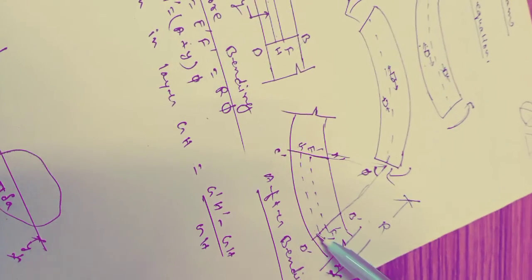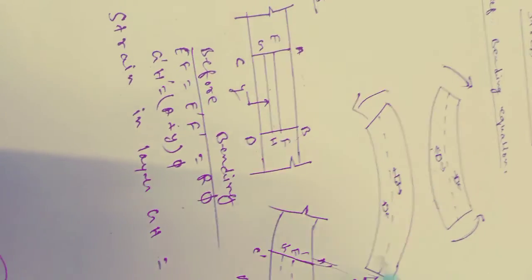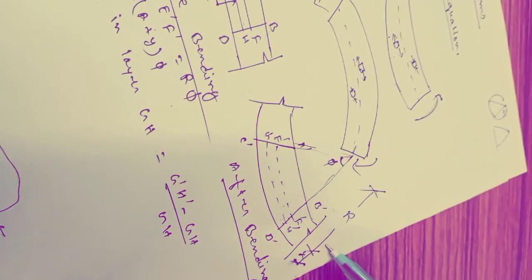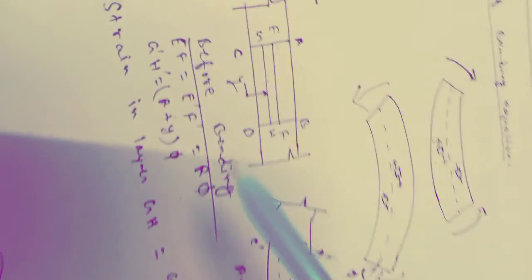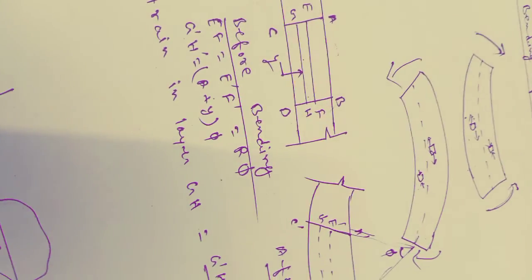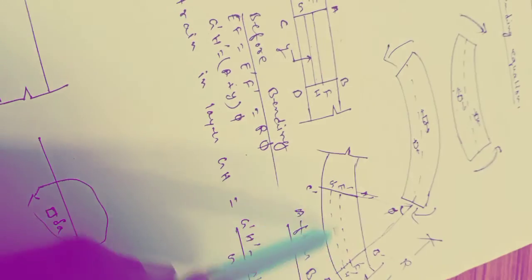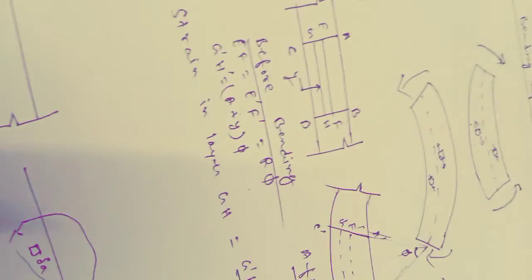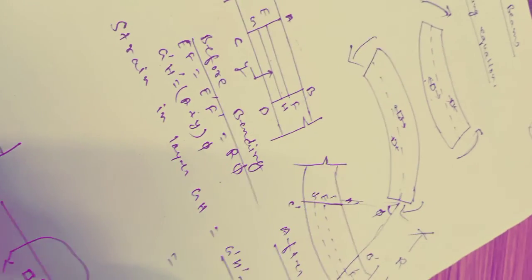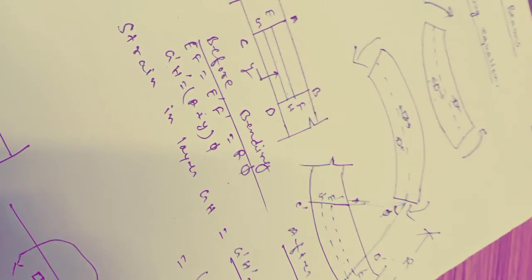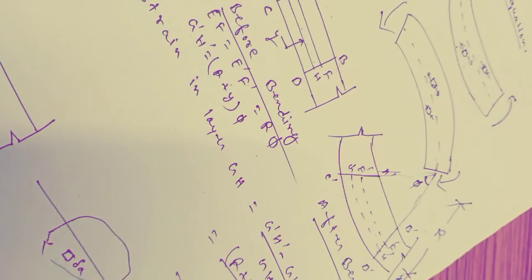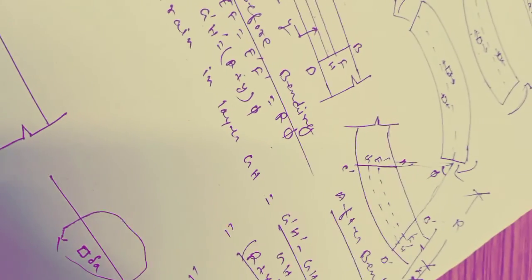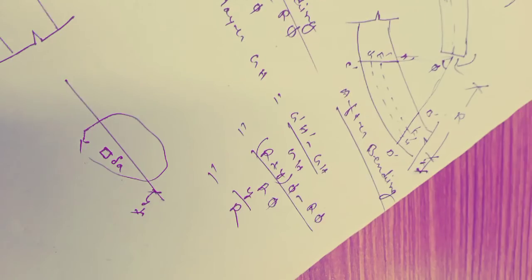G dash H dash, after bending in this layer there will be strain. So what will be the strain? Let us know. From there to there is R, and from there to G dash H dash is R plus Y. So this will be R plus Y into phi. So G dash H dash is R plus Y into phi. Now what will be the strain in layer GH? This will be this extension minus this one. This is R plus Y into phi minus R phi, divided by R phi. When you solve this, you will get Y by R.